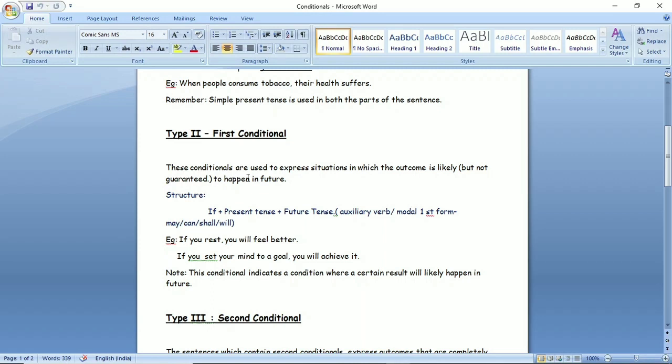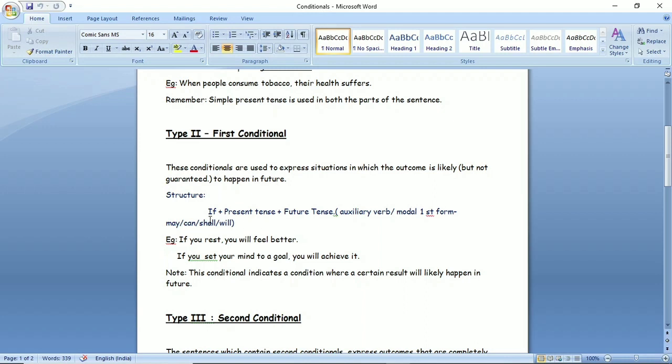Now let us do type second, that is first conditional. These conditionals are used to express a situation in which the outcome is likely to happen in future. Students, this first conditional suggests some imaginary situation that will happen in the coming future.